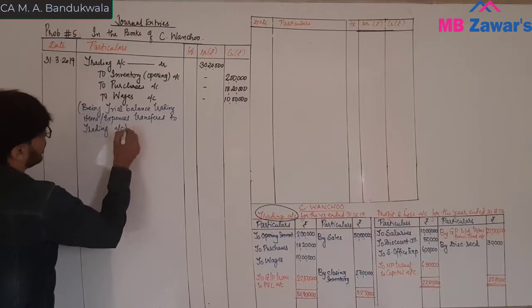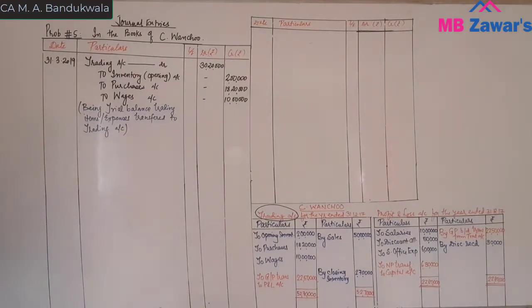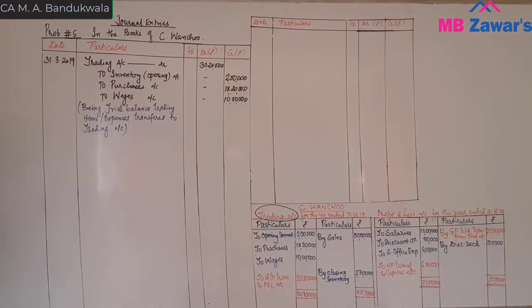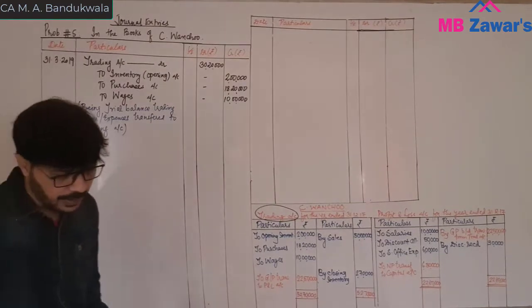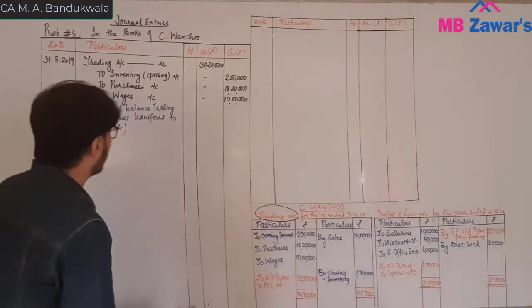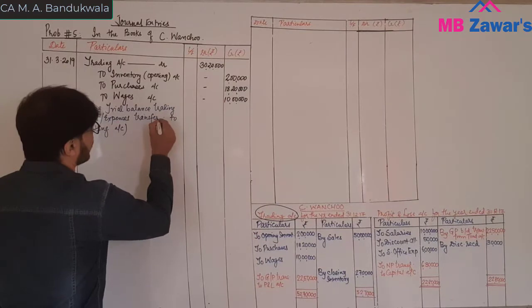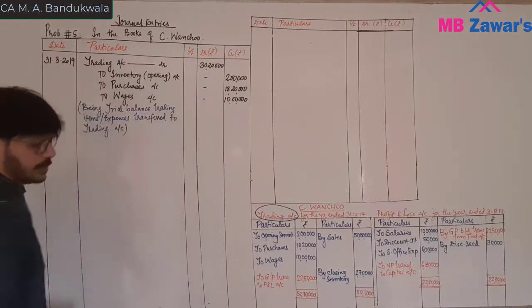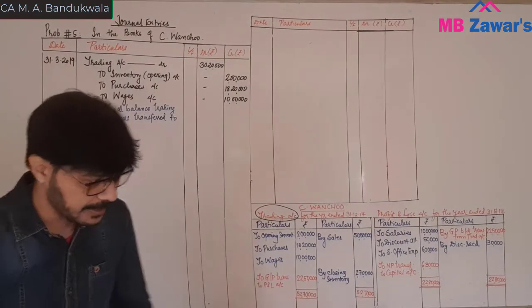Transfer to trading account. Being trial balance trading items expenses transferred to trading account. So we have transferred here to the trading account. So this is the first entry we have passed.